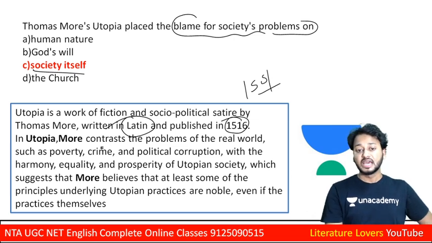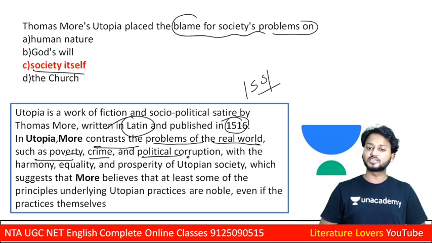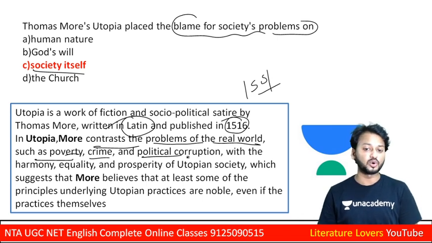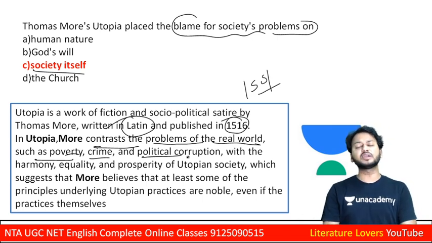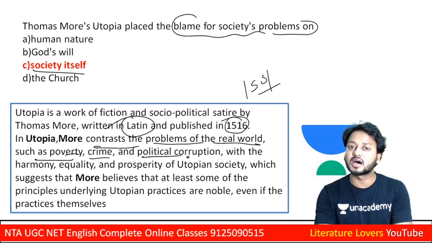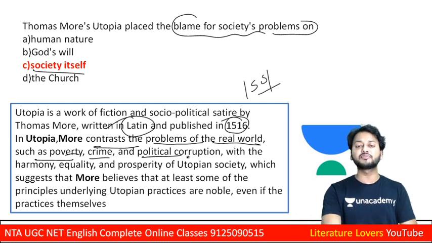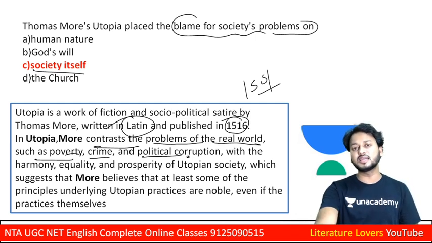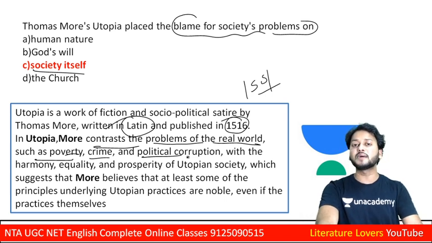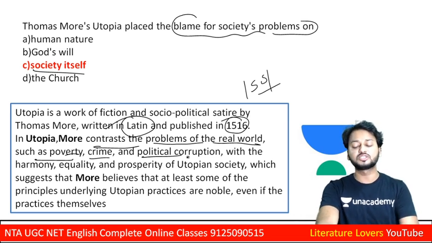So you can see, learners, a contrast to the problems of the real world, such as poverty, crime, political corruption, with the harmony, equality, and prosperity of utopian society. So learners, you can see Utopia is a kind of world that can be compared with Ram Rajya, a place where everything is morally good. And on the other hand, during the modern era, you have seen dystopian work; George Orwell has also written a dystopian work.